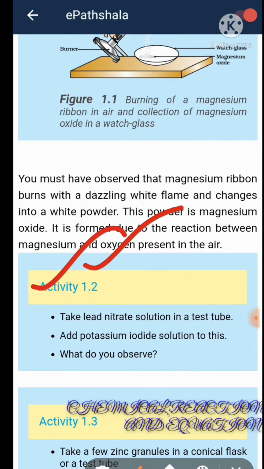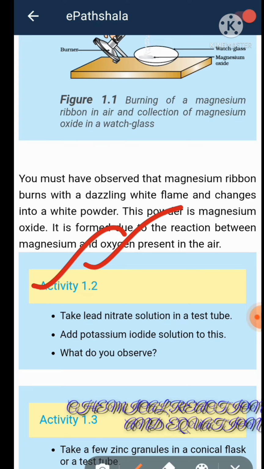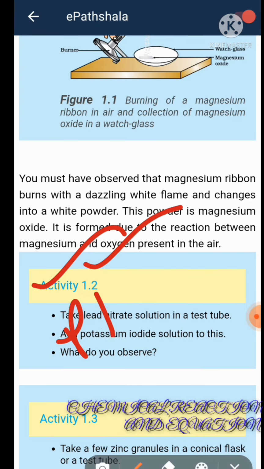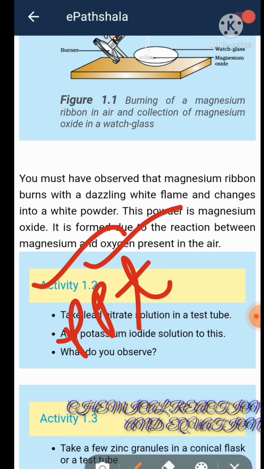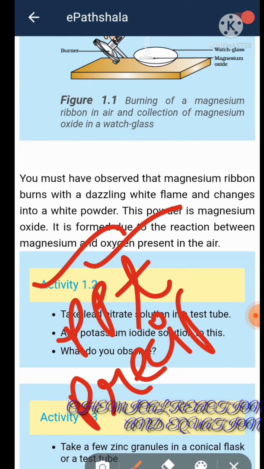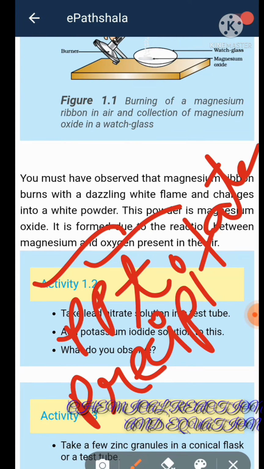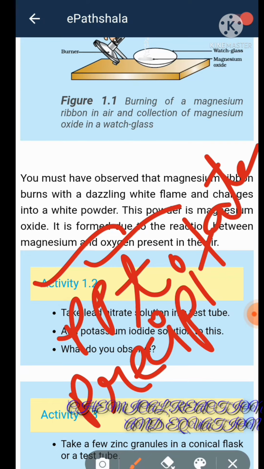Here, when lead nitrate solution is mixed with potassium iodide, then a yellow PPT is formed. What is PPT here? PPT is not PowerPoint presentation. Here PPT is precipitate. Now what is a precipitate? An insoluble substance formed in the reaction, which settles down at the bottom, is called a precipitate.